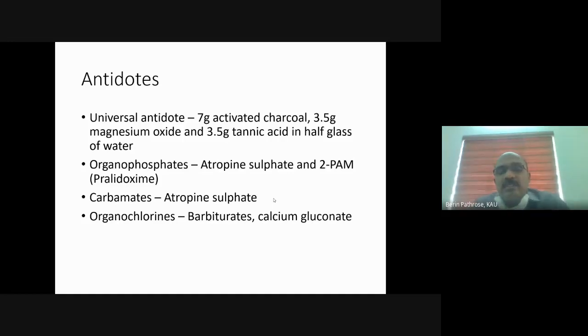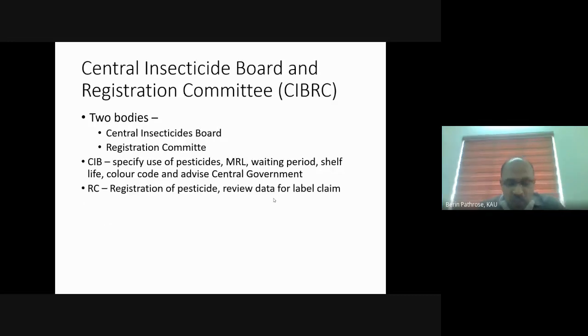For organophosphorus pesticides, two drugs are recommended: atropine and 2-PAM. Atropine sulfate and 2-PAM. 2-PAM, the chemical is pralidoxime. For carbamate, we can use atropine only. So for OP and carbamates, if you are asked what is the antidote, you can write atropine. In OP, we can use atropine along with 2-PAM. For organochlorine poisoning, we can use barbiturates and calcium gluconate.